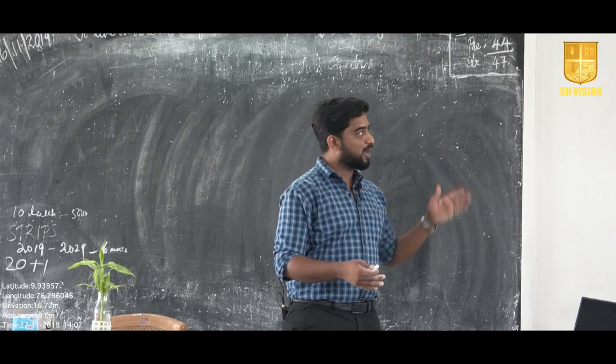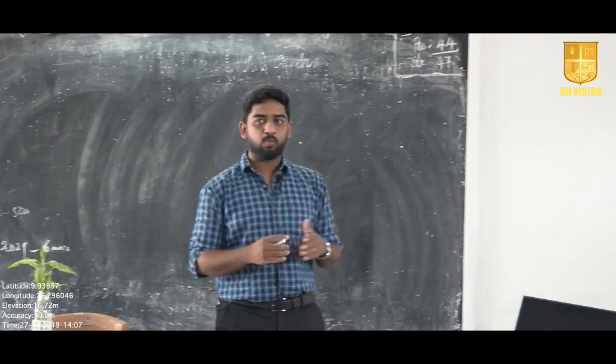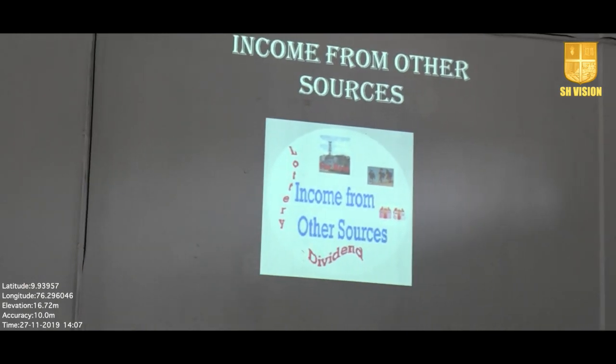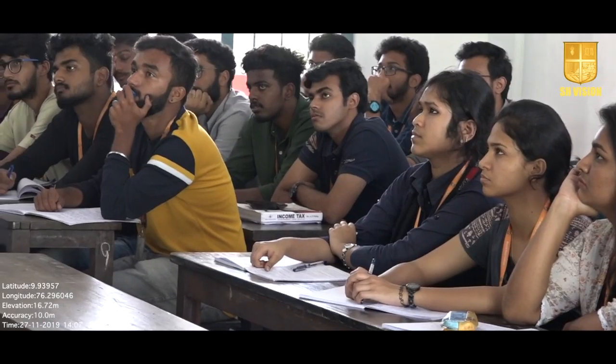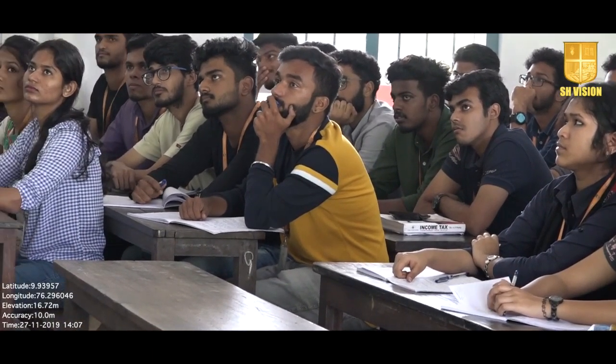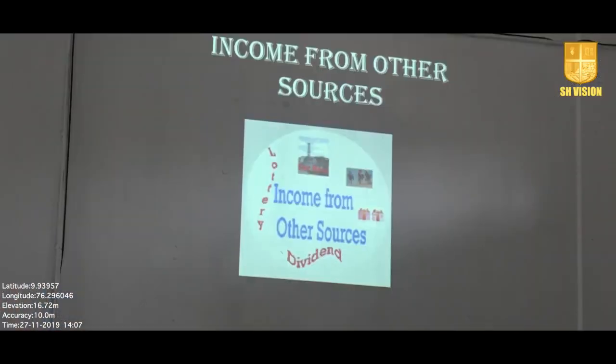And finally we have income from other sources. What do you mean by other sources? Any income which does not belong to any other heads of income, that we will take into consideration and put into income from other sources. That is the fifth head.